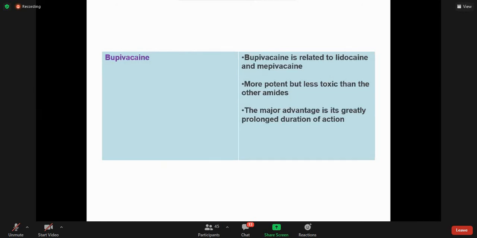So we must know, okay, this procedure will take at least this much time, so this agent would be appropriate, right? So this is the major advantage of bupivacaine: greatly prolonged duration of action, and at the same time it is less toxic compared with lidocaine and mepivacaine.